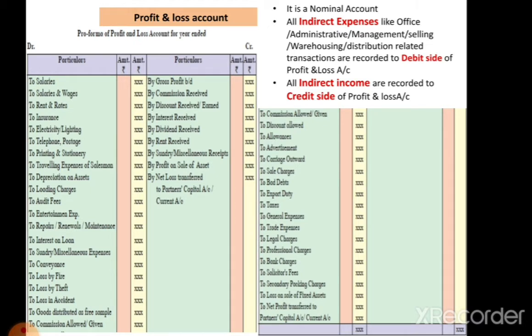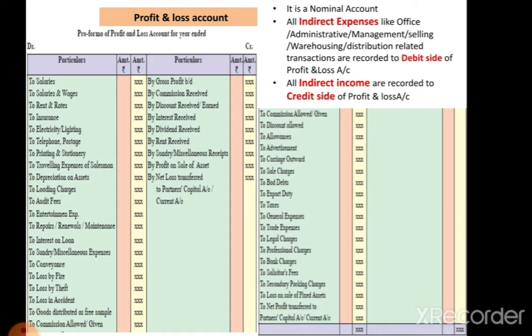Next, depreciation on assets is there. Depreciation on which assets? Of course, on fixed assets. Depreciation means it is a permanent and gradual decrease in the value of fixed assets because of use of that asset or the passage of time. Depreciation is the loss of the business. That's why it is recorded on the profit and loss account debit side.